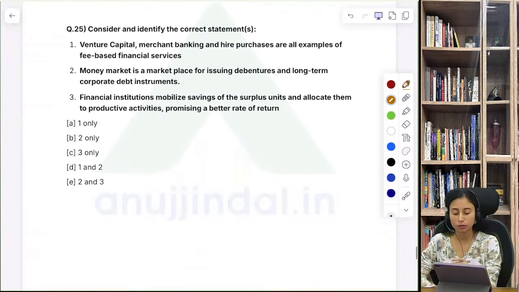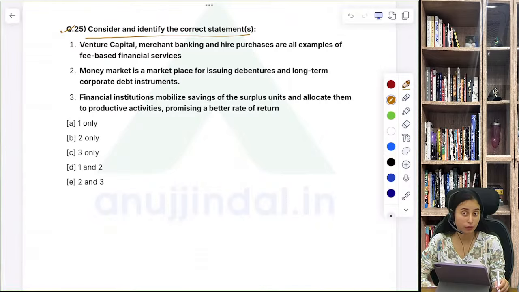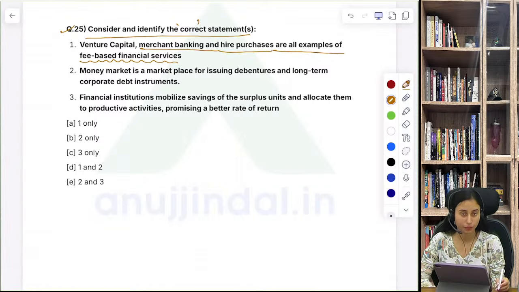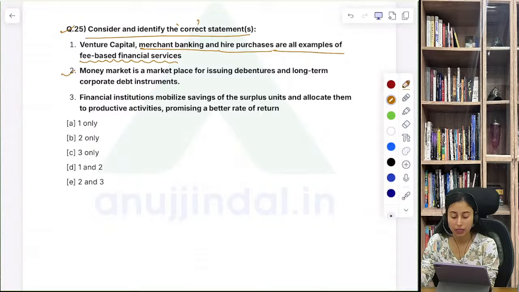Great. Question number 25: consider the following statements and identify the correct statement. Let's read it out. Venture capital, merchant banking and hire purchases are all examples of fee based financial services. We have to read carefully. Next, money market is the market place for issuing debentures and long term corporate debt instruments.